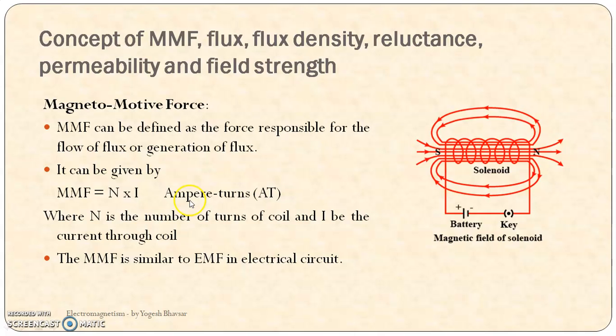That will be measured in ampere turns, which is called AT, where N is the number of turns of the coil and I is the current flowing through the coil, as I said. The MMF is similar to EMF in an electrical circuit. So this is called the magnetomotive force, which is responsible for the production of magnetic flux in the magnetic circuit.